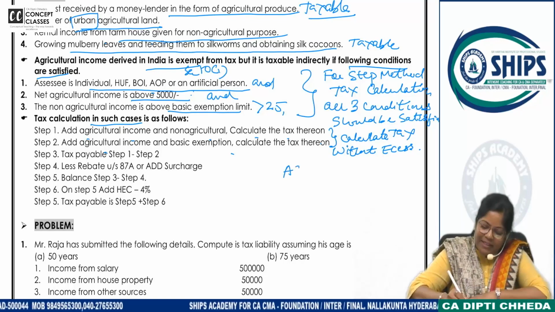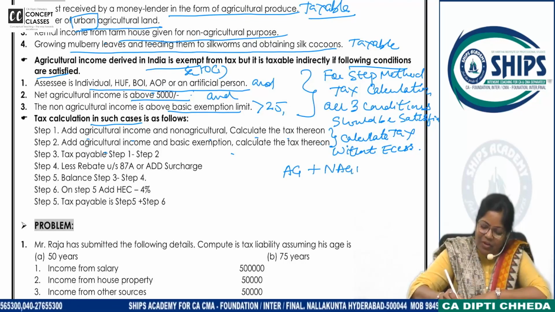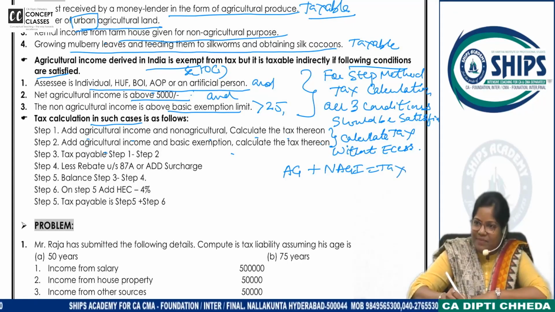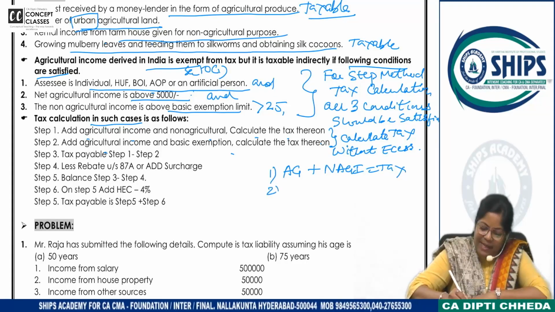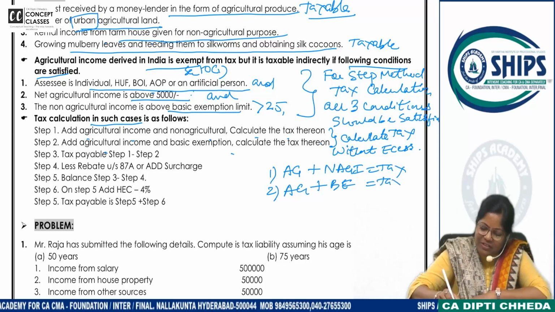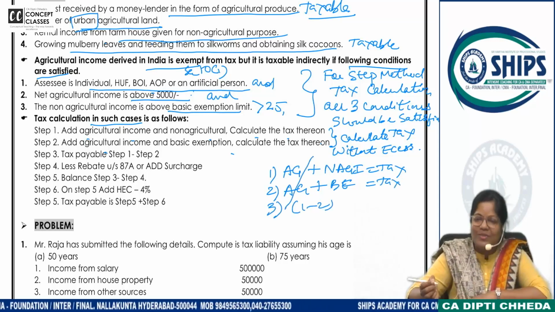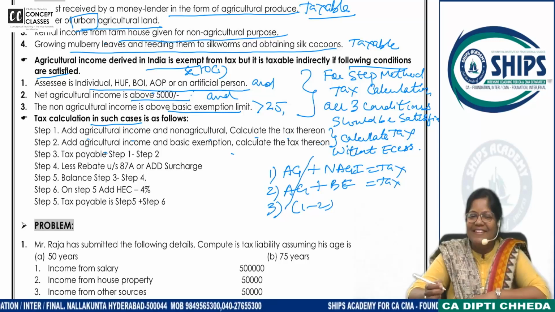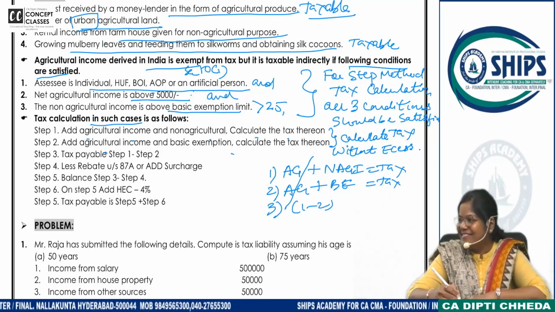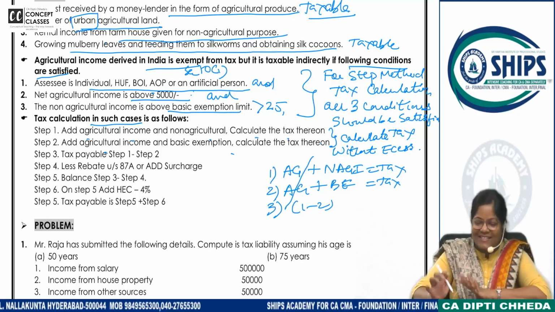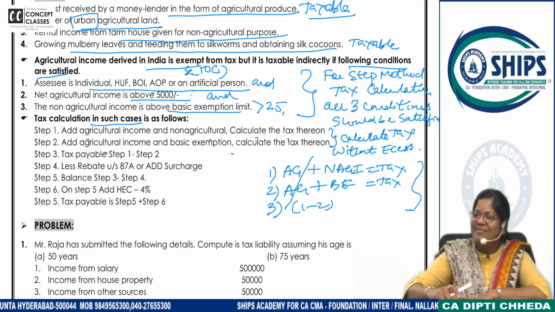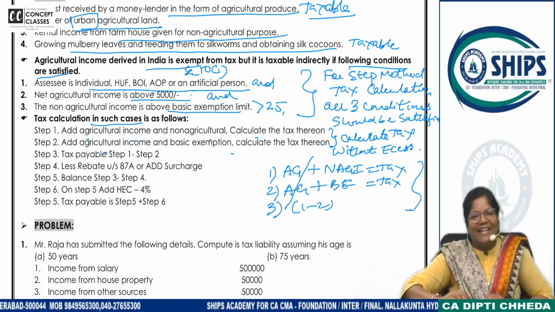This is a simultaneous equation, a little maths. Agricultural income, non-agricultural income, calculate the tax: that is your step 1. Step 2 is agricultural income and basic exemption tax. Step 3 is 1 minus 2, so this will cancel out. Just if you can understand, it is not necessary to write also. What we are doing, I am explaining.